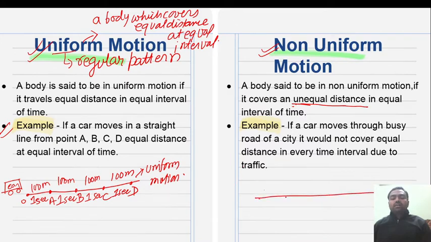Suppose I am taking point A, point B, point C, point D. Suppose from point A to B is 100 meter distance, point B to C 200 meter, C to D 300 meter. Suppose a car is moving. Let us assume this is the car.